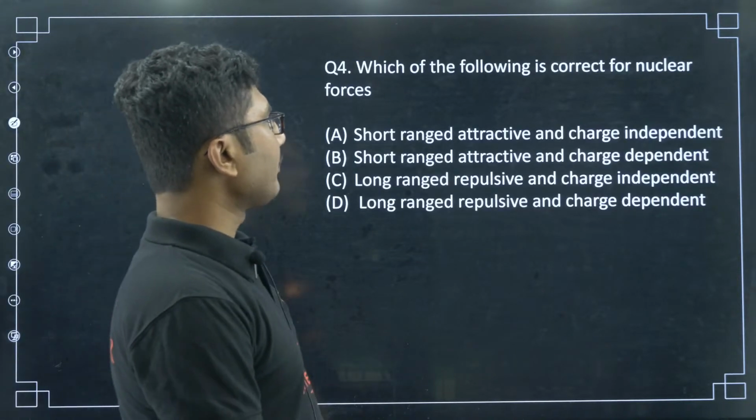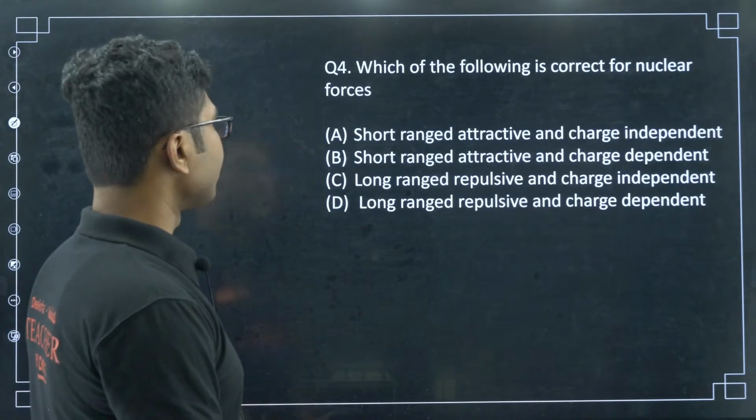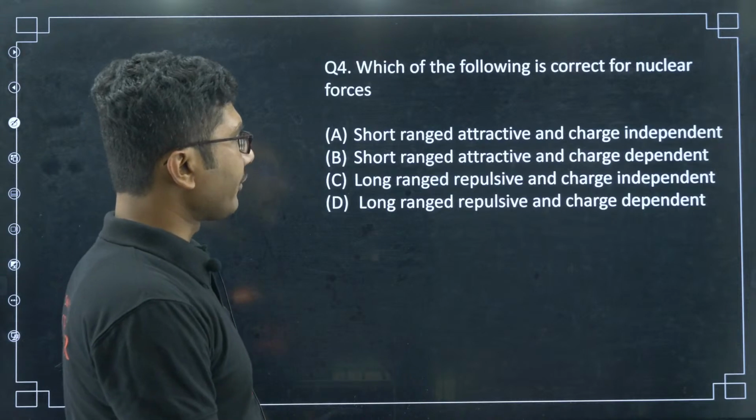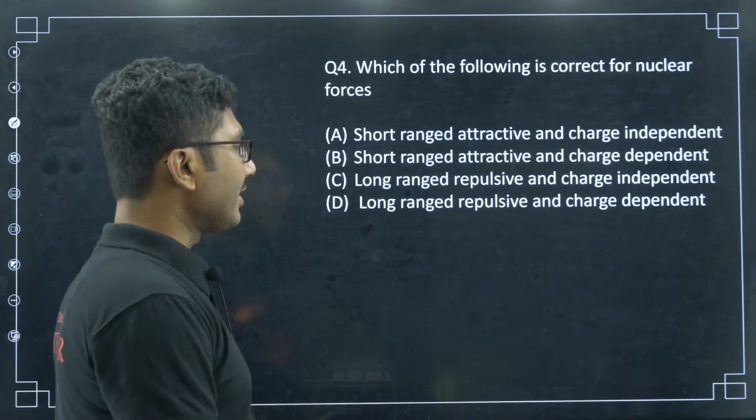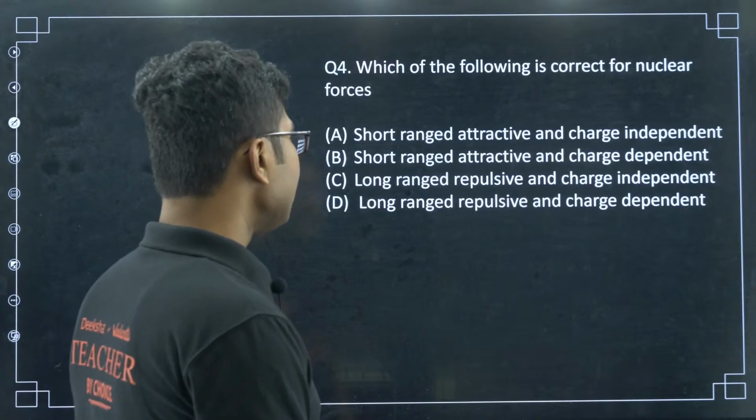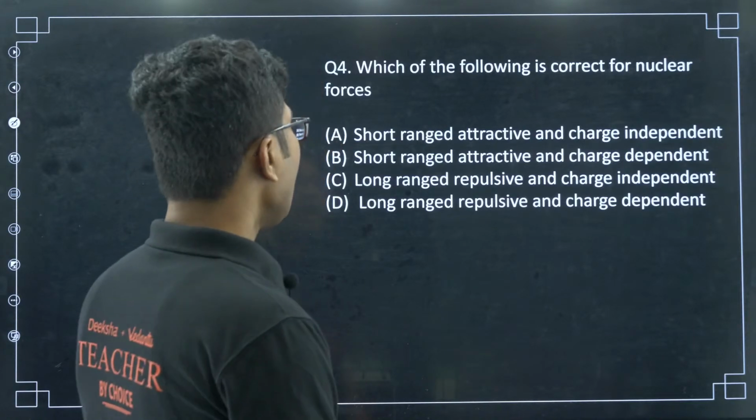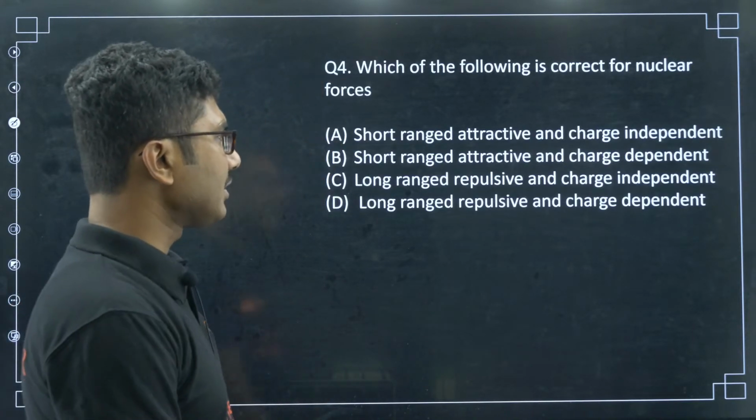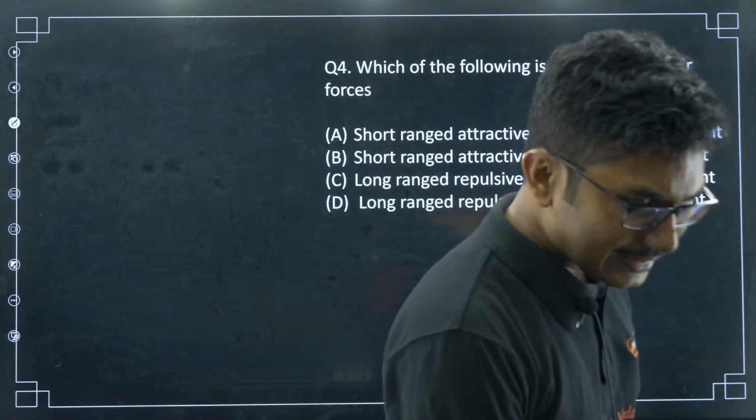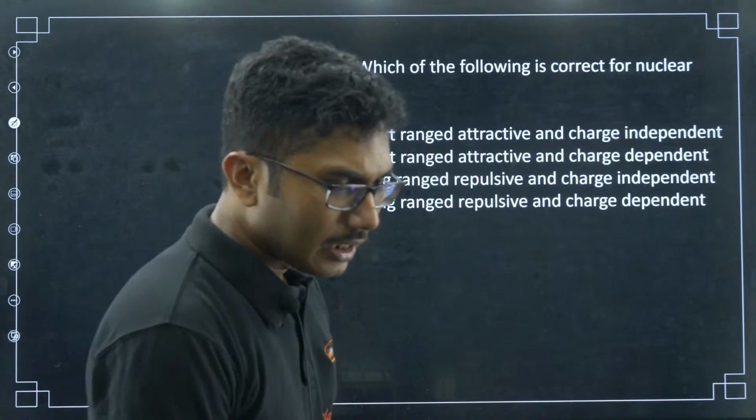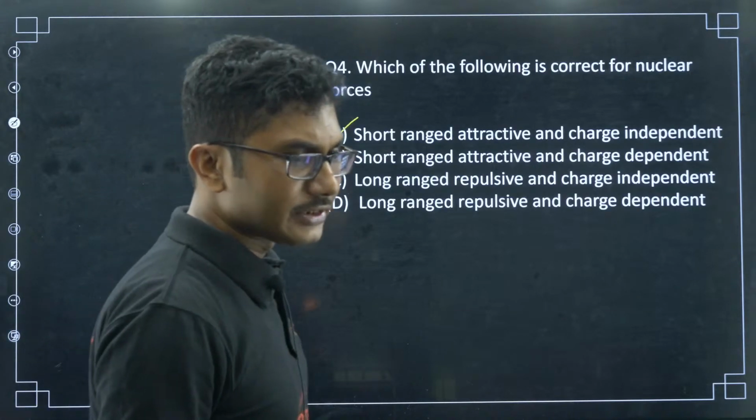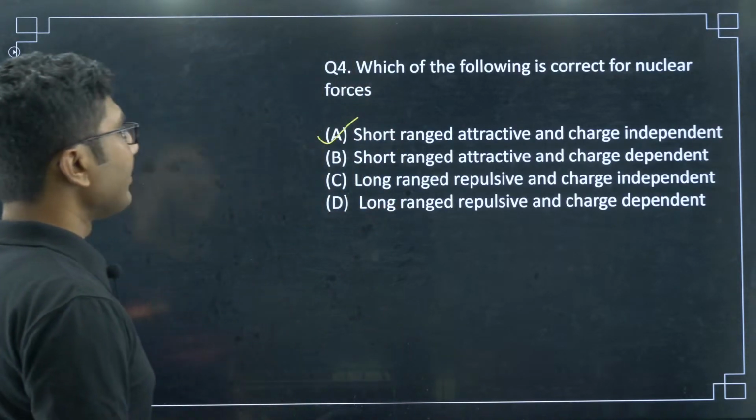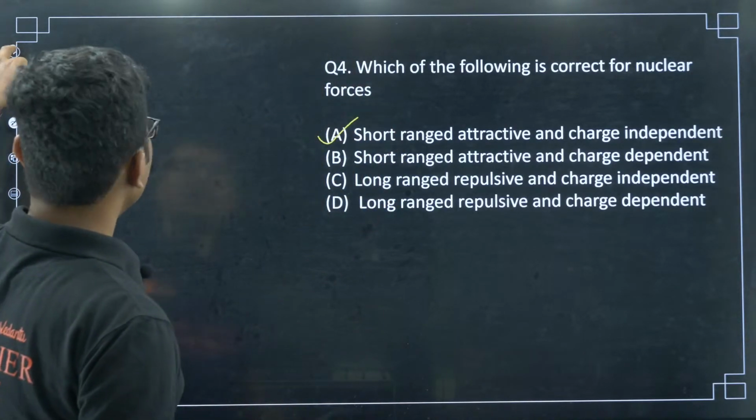Now, which of the following is correct for nuclear forces? Nuclear forces are short range, attractive and charge independent; short range, attractive and charge dependent; long range, repulsive and charge independent; long range, repulsive and charge dependent. Obviously, a very easy standard question. Yes, short range, attractive and charge independent. Obviously, a very simple easy question.